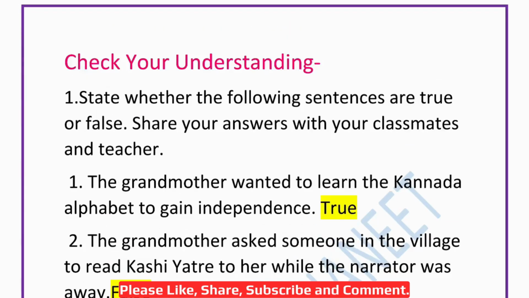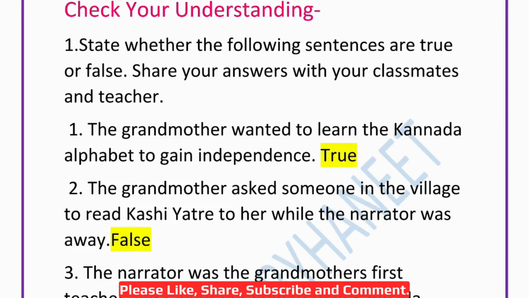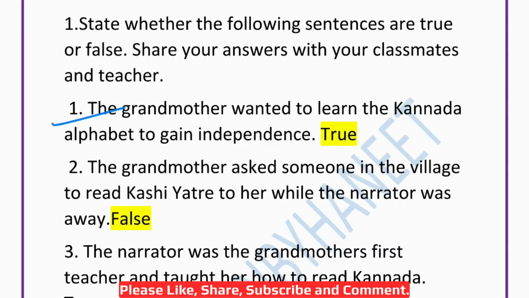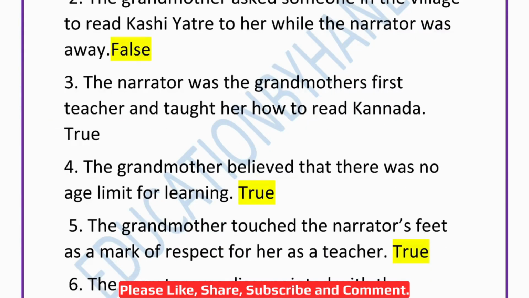Now check your understanding. Now we have to tell the true and false. Share answers with the classmates. Now the first one, the grandmother wanted to learn Kannada alphabet to gain independence. Now if you have gone through the chapter, you will be able to answer these questions very well. So yes, this is true. Then 2, the grandmother asked someone in the village to read Kashi Yatre to her while the narrator was away. So this is false.